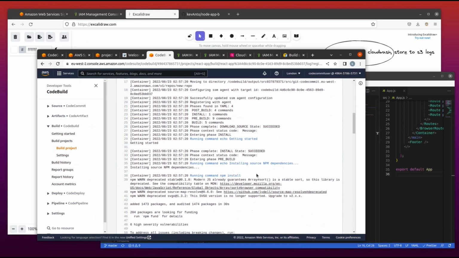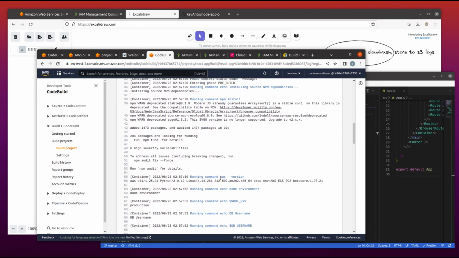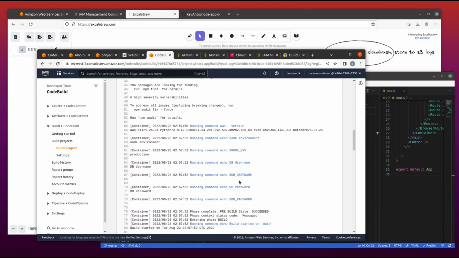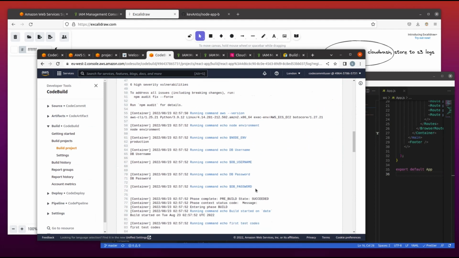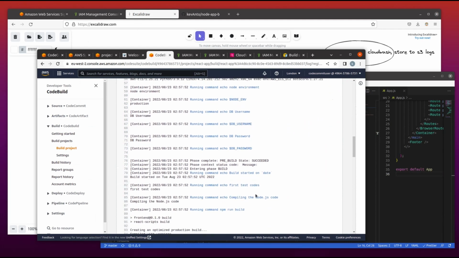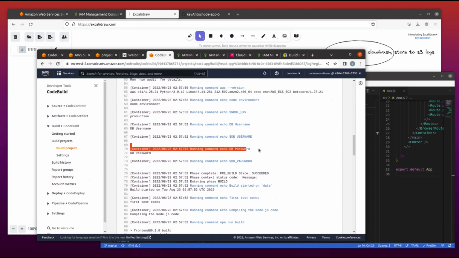You can view the logs, view everything as we said previously, and note that the parameter that we stored within SSM isn't available here. We have just the name, but the actual value that was assigned to those parameters is not visible in clear. So once you call for the $DB username, it's not available since we selected the type of secure string and not plain text as for DB password. Okay.